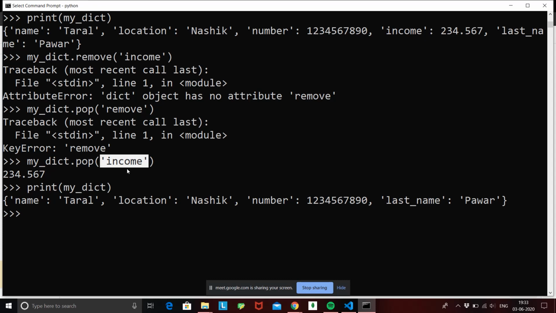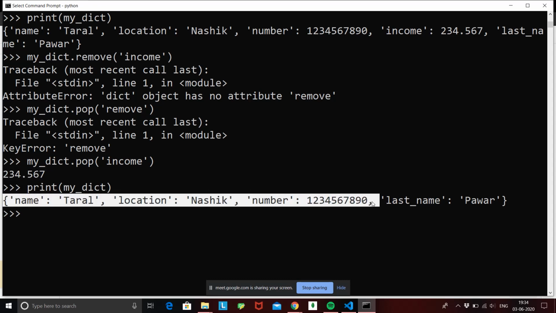So it not only removed it from the dictionary itself, it also returned it. See, if you want to see your income one last time, it is going to return it to you, and you can also store it inside some variable, but this pop function is going to return your income, and it is going to remove it completely with the key value pair. Not only the value, but also the key has been removed from your dictionary.